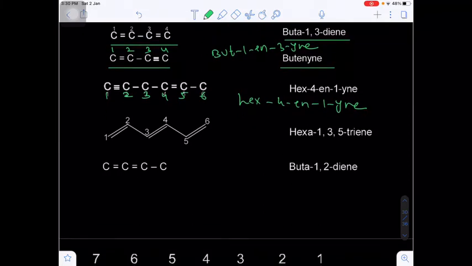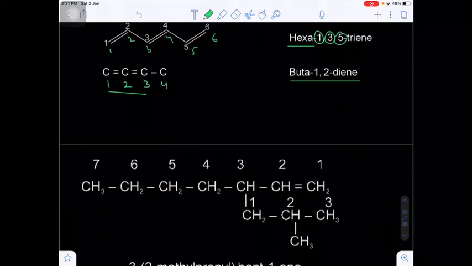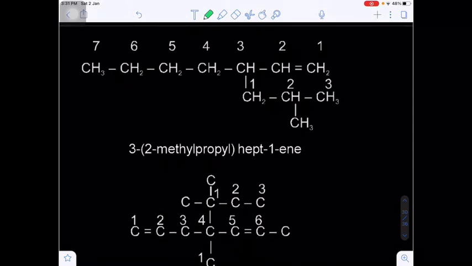Now here also, if you see the numbering 1 2 3 4 5 6, hexa, because more than 2 double bonds are there, we have to add the letter A to the word root, hexa. Total 3 pi bonds are there, triene. So the number will be between 1 and 2 means 1, between 3 and 4 means 3, between 5 and 6 means 5. Hexa-1,3,5-triene. Now the numbering here 1 2 3 4, it is also butadiene. But the double bond location will be 1 and 2: buta-1,2-diene.